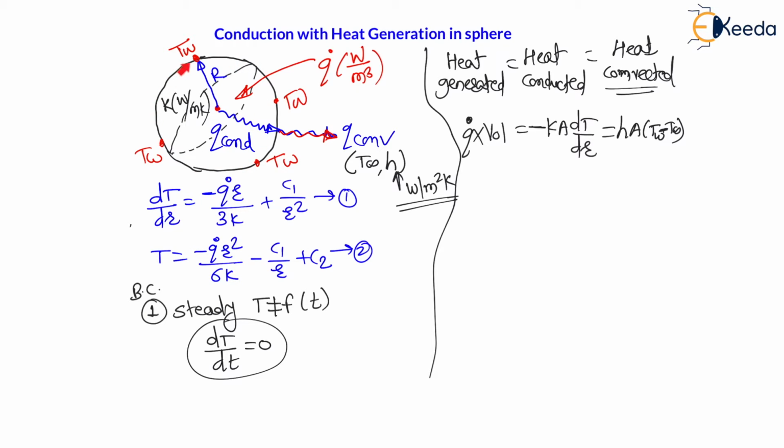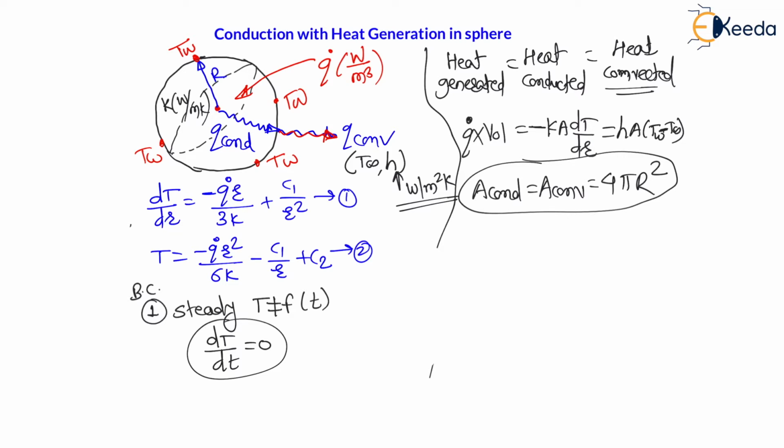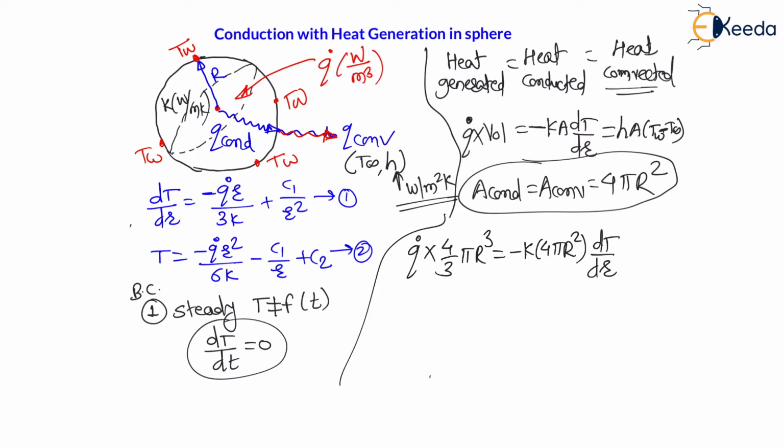Therefore, the exposed area is the surface area, and the area perpendicular to the radial direction is also the surface area. So we can say the conduction area is equal to the convection area, which is 4 pi r square, the surface area of the sphere. Let us put these values here. The expression will be Q dot into the volume of the sphere, 4 by 3 pi r cube, is equal to minus k into area 4 pi r square into dT by dr, is equal to h into area 4 pi r square into T wall minus T infinity.